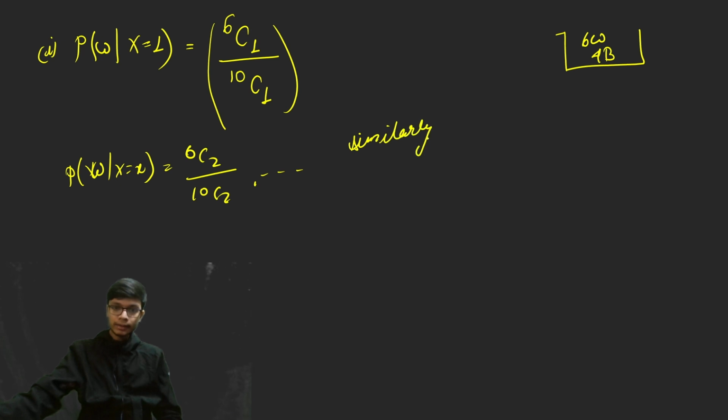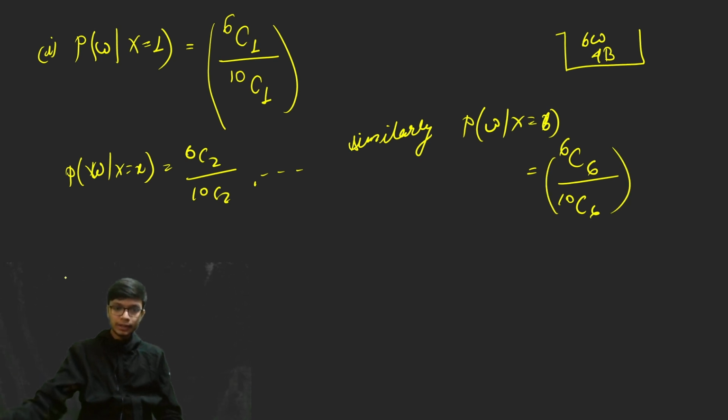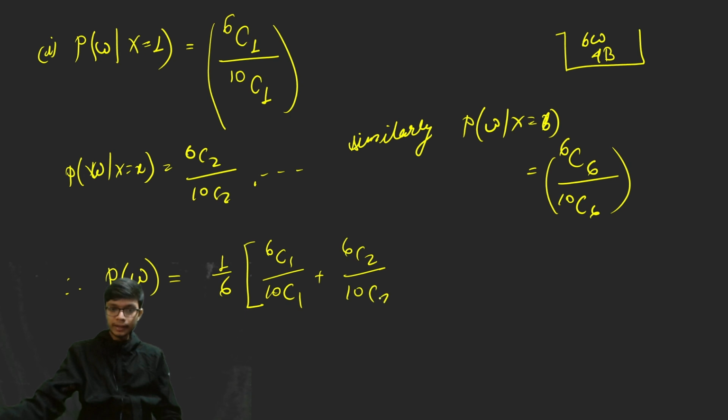Similarly, for getting a white ball given that x is equal to 6, that is basically 6c6 divided by 10c6. And from here you can definitely get to the result, that is the total probability theorem. The probability of getting a white ball is equal to 1 by 6 into, first, the probability of getting a white ball given that x is equal to 1, so that is 6c1 divided by 10c1 plus 6c2 divided by 10c2 and so on up to 6c6 divided by 10c6. If you compute this particular result, you will definitely get to the answer.